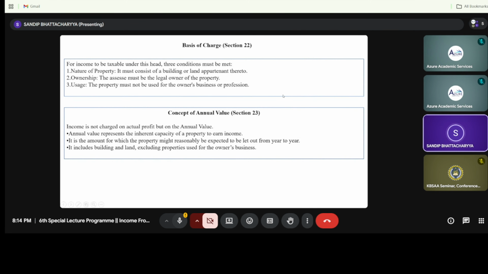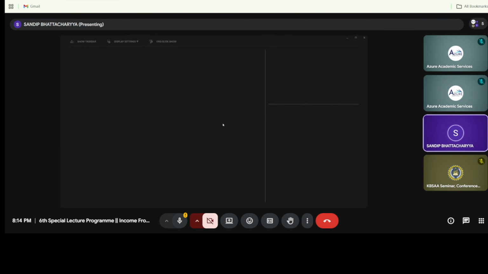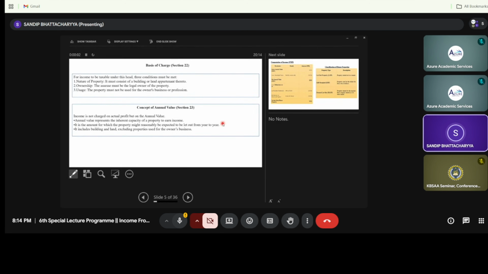Now my dear students, please do highlight this phrase, owner's business or profession. What is the owner's business or profession?